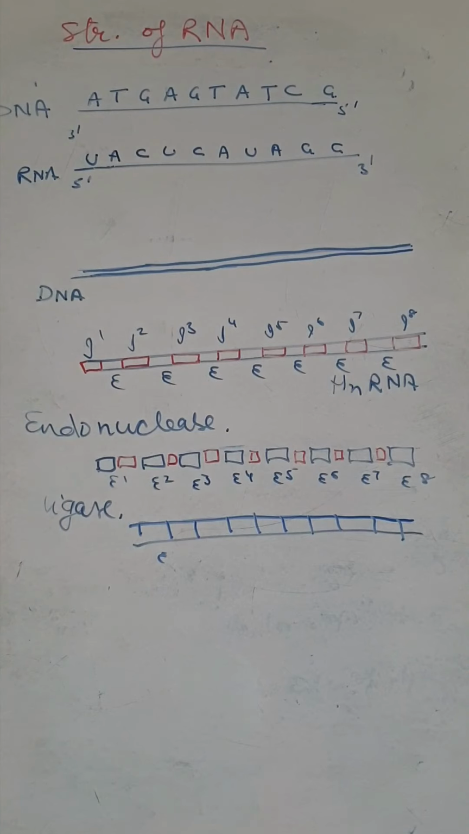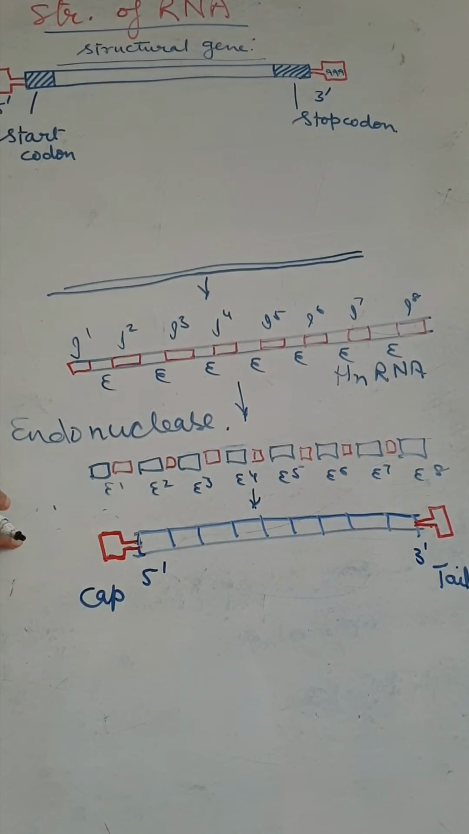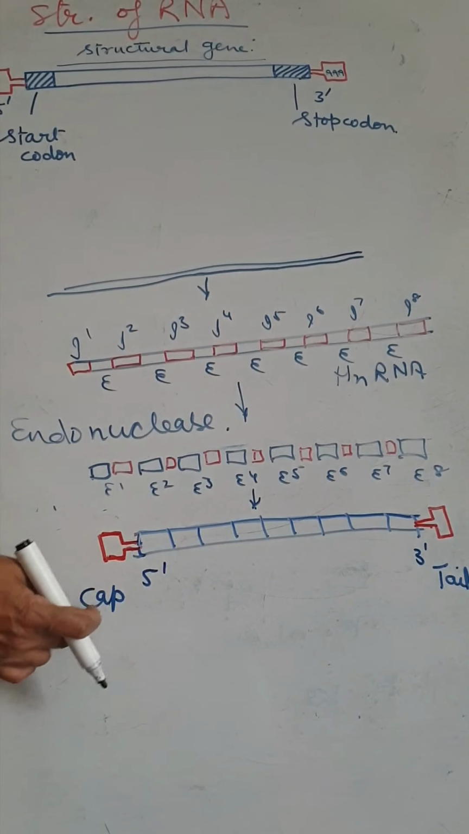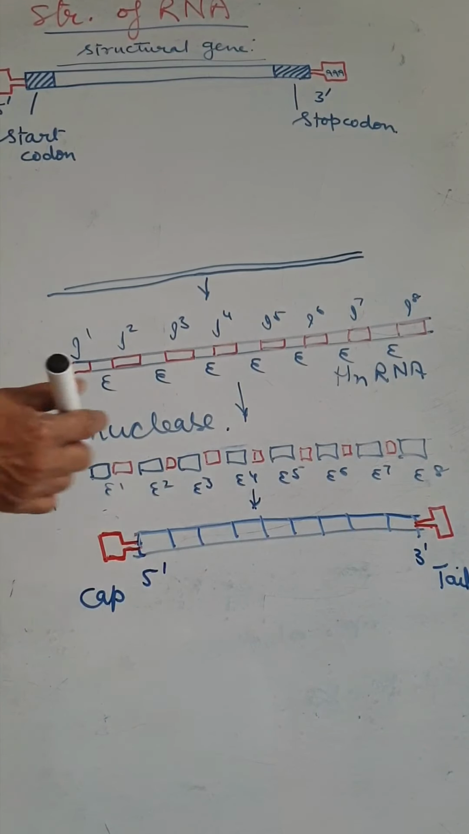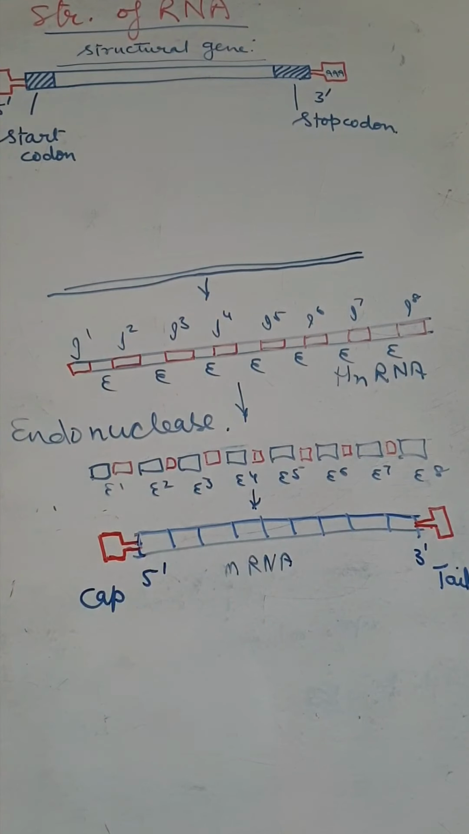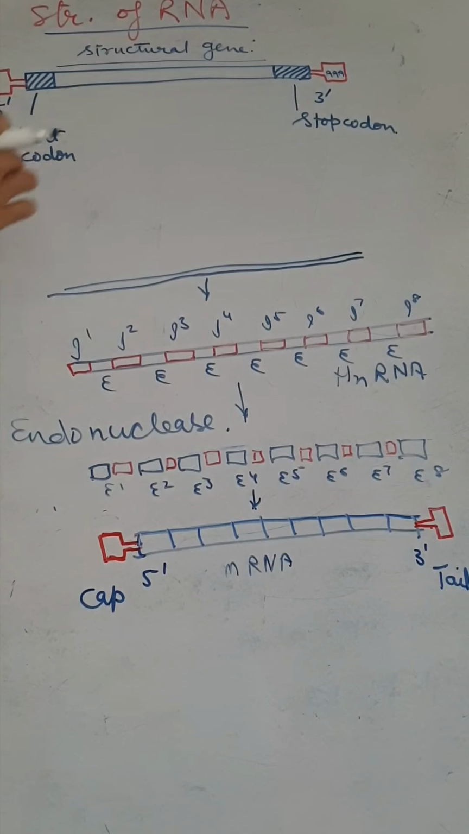So now we do it. The hnRNA is an unstable compound. So the stabilization of the hnRNA is by adding the cap and tail. The cap is added on the 5 prime and the tail is added on the 3 prime. Now it is formed the mRNA. Now we are showing the whole structure of the mRNA. This is the strand of mRNA.